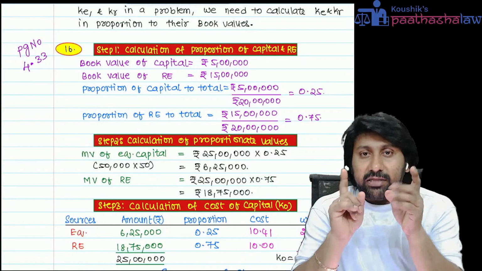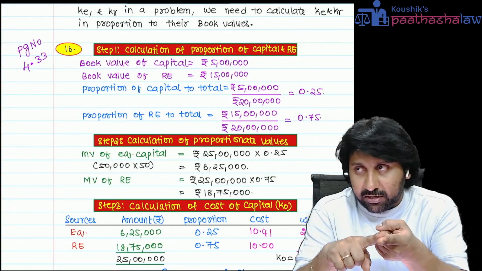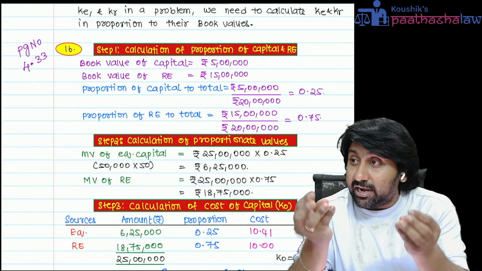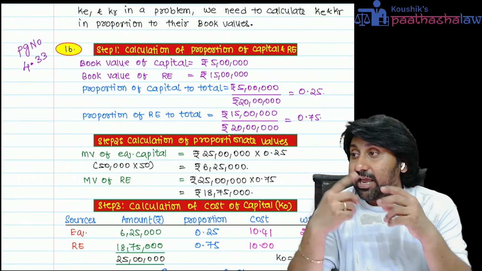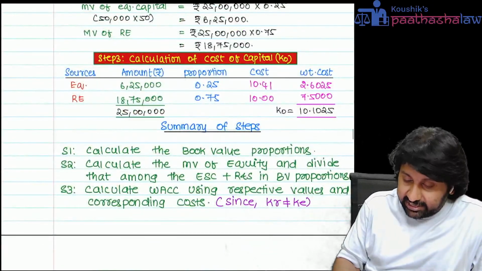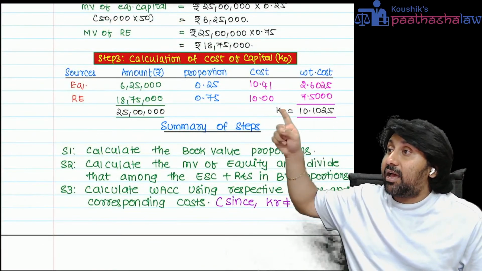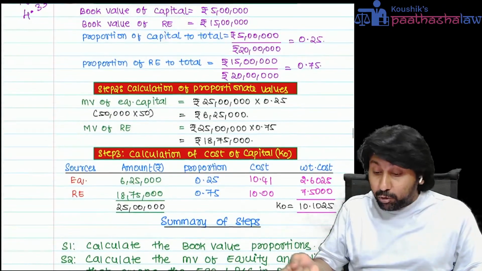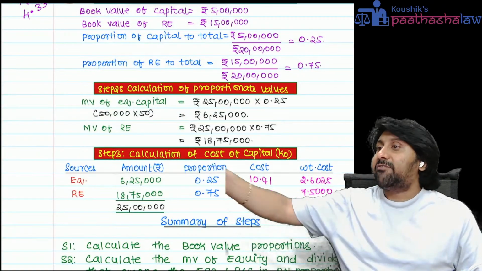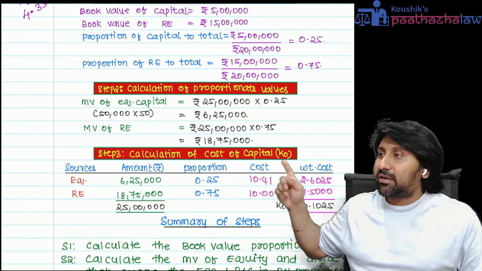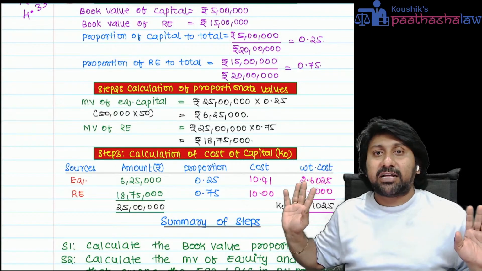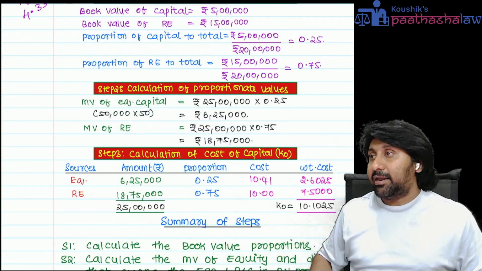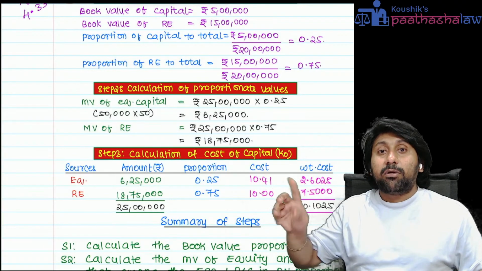First, they have given you the book values of capital and reserves. And they ask you to calculate, and they gave different KE and KR. See here. KE is 10.41, KR is 10%. Are both the same or different? Both are different. If both were 10%, no problem: 25 lakh, 25 lakh, 10.41 directly is the answer. But here the problem came. KE 10.41, KR 10. Market value, both are there.